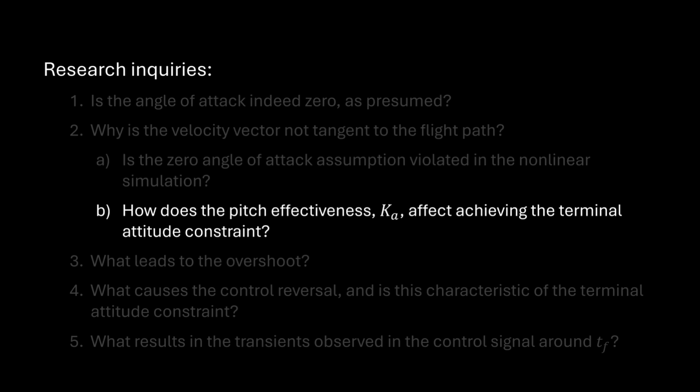But before moving on, I wondered if the pitch control effectiveness was simply too small to achieve the terminal attitude constraint. Even though I knew that small Ka would scale up the terminal attitude term, I still wanted to explore it. And this was before I realized that the law is independent of z del E, as we showed in its acceleration command form.